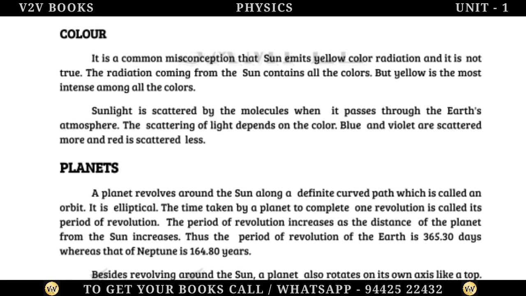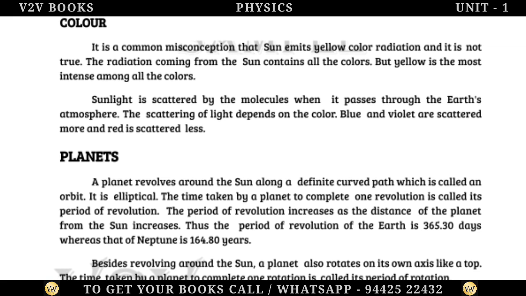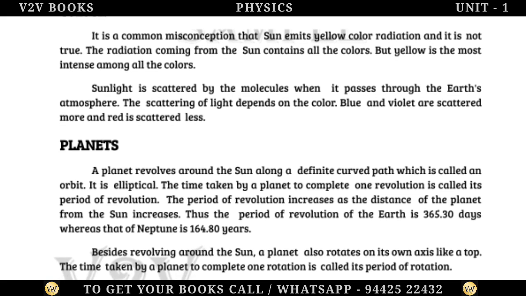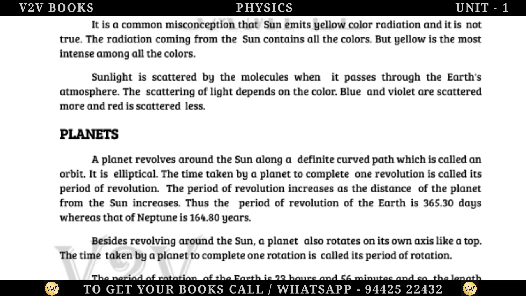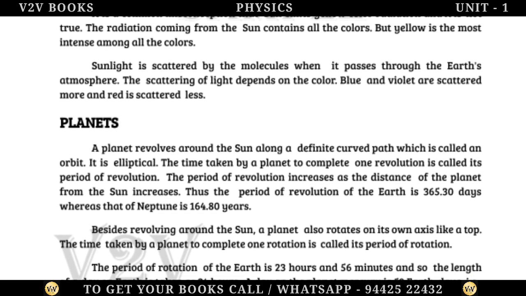Thus, the period of revolution of the Earth is 365.30 days, whereas that of Neptune is 164.80 years. Besides revolving around the Sun, a planet also rotates on its own axis like a top.